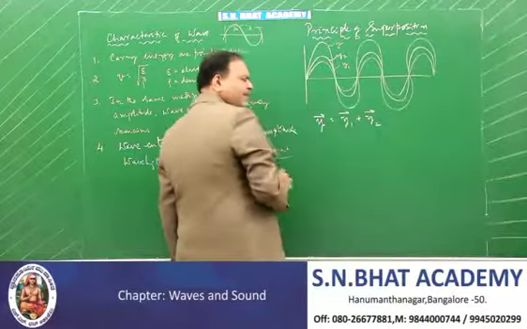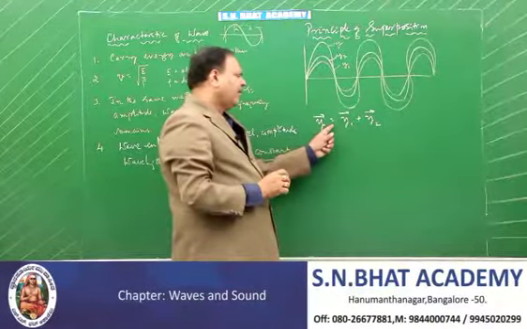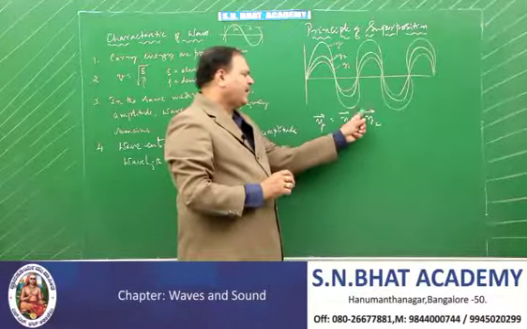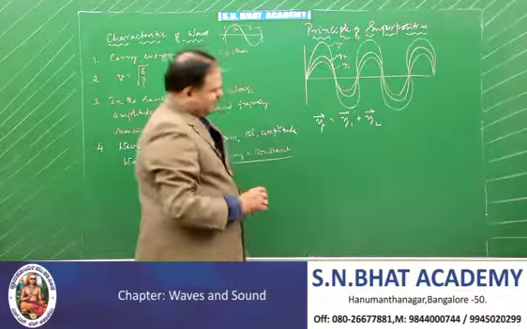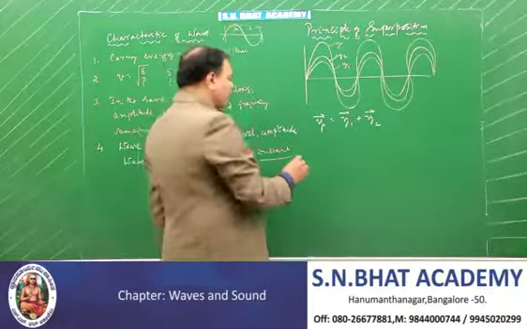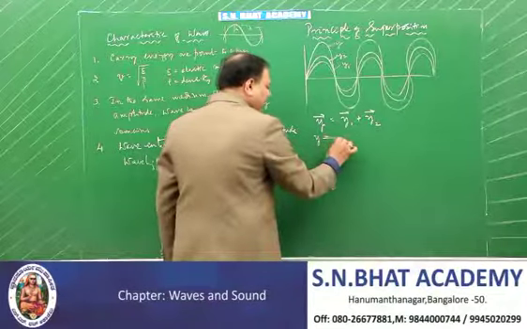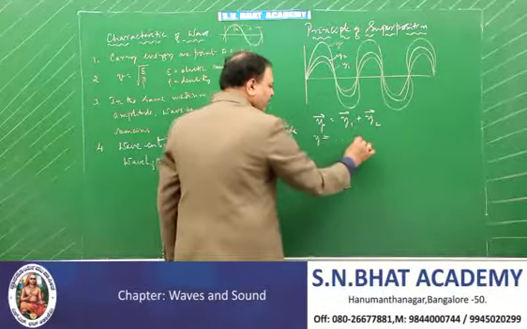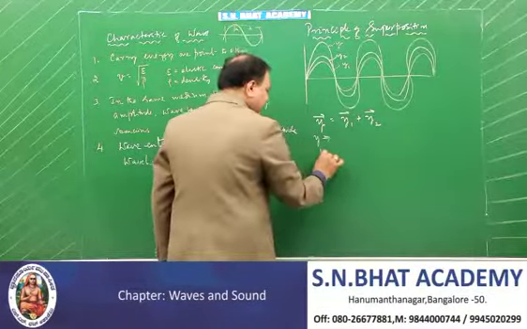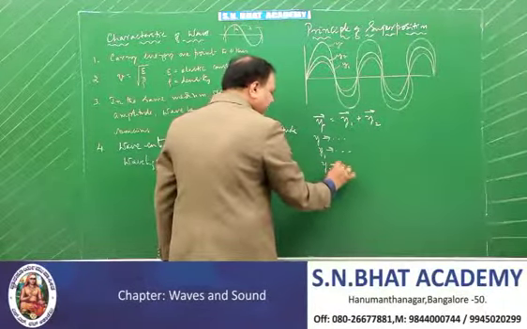That means resultant displacement is equal to the vector sum of individual displacements. You should say, where y is the resultant displacement, y1 is the displacement of the first wave, and y2 is the displacement of the second wave.